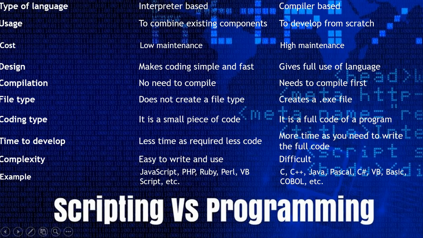There is no need for compilation in the case of scripting. There is a need for compilation in the case of programming. You do not create any new file. You just add some script code to the existing HTML file. In the case of programming, you create a new file, a new exe file. So scripting is a small piece of code, whereas programming is a full piece of code. Examples of scripting are JavaScript, PHP, Ruby, Perl, etc. Examples of programming languages are C, C++, Java, Pascal, etc.